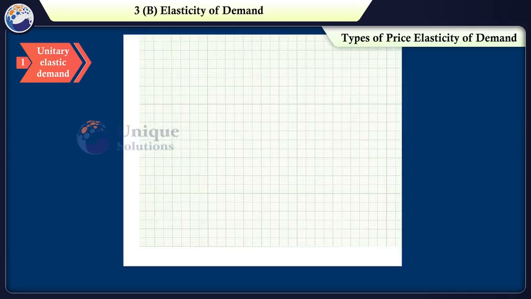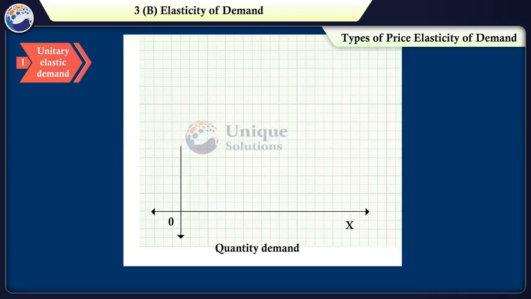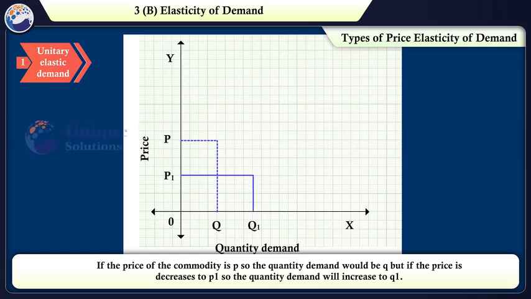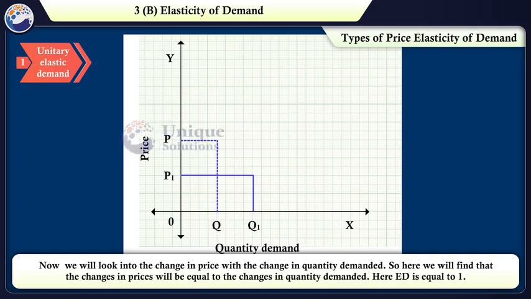Let's understand the concept of unitary elastic demand with graphical representation. If the price of the commodity is P, the quantity demanded would be Q. But if the price decreases to P1, the quantity demanded will increase to Q1. Now we will look into the change in price with the change in quantity demanded. Here we will find that the change in price is equal to the change in quantity demanded. Here ED is equal to 1.